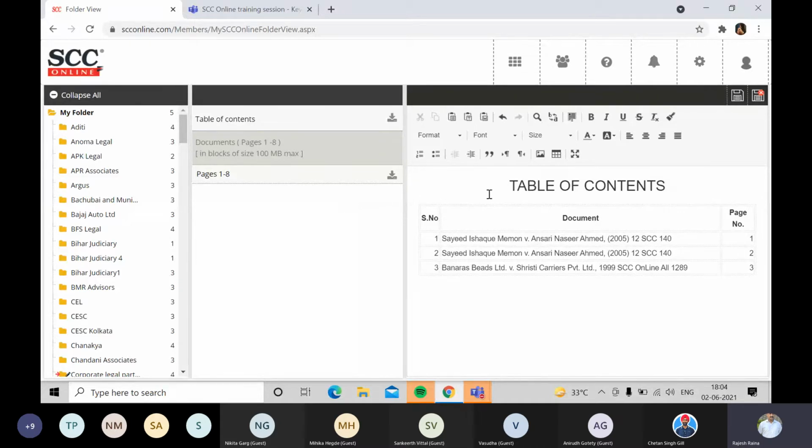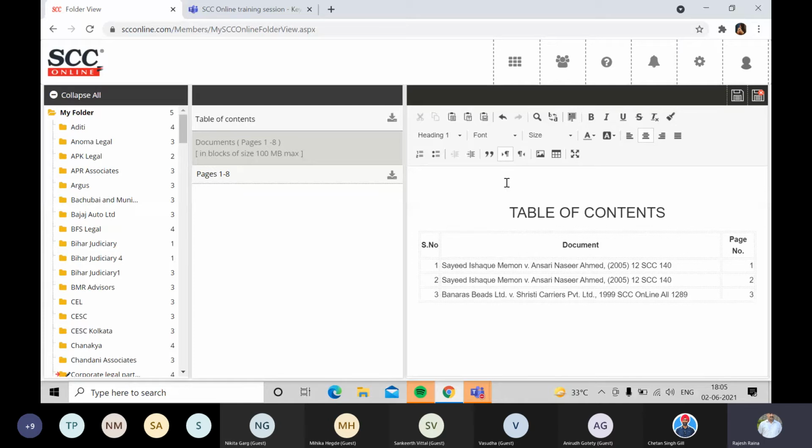You can see it's showing me the table of contents in the 3rd column. And where are the documents? They are in the 2nd column, under pages. In the 2nd column you see the 2 types, table of contents and pages. In table of contents, I can put my notes and remarks in between, insert a line, delete a line, and then finally save these changes by clicking on the save button. Once the changes are saved, they are saved permanently.